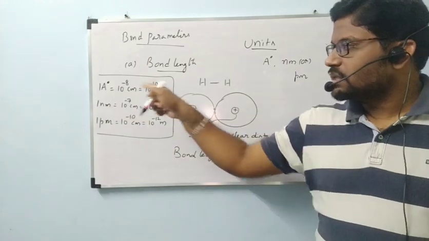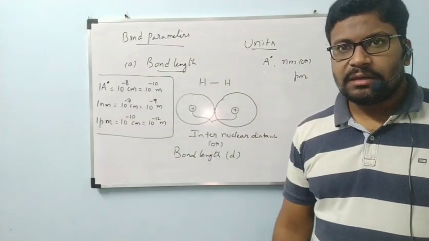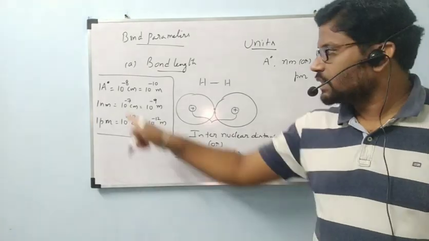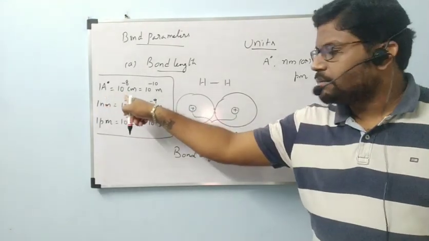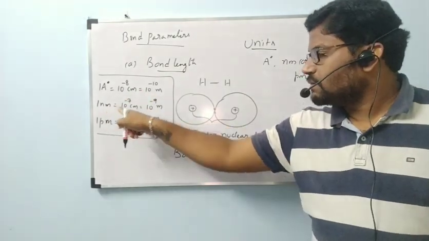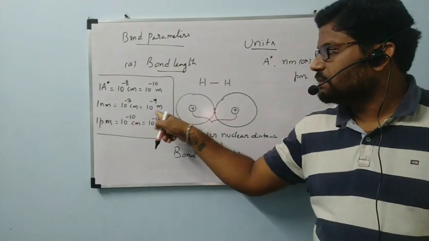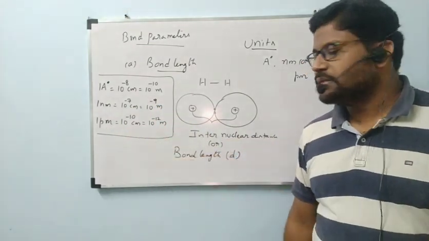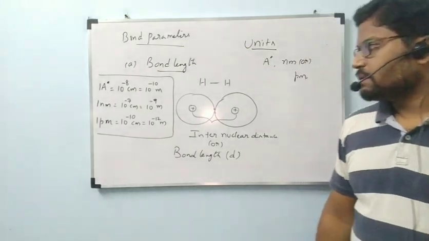So these are the conversions between angstroms and centimeters as well as nanometers and centimeters. 1 angstrom is 10 power minus 8 centimeters, equal to 10 power minus 10 meters. 1 nanometer is 10 power minus 7 centimeters, equal to 10 power minus 9 meters. 1 picometer is 10 power minus 10 centimeters, equal to 10 power minus 12 meters.